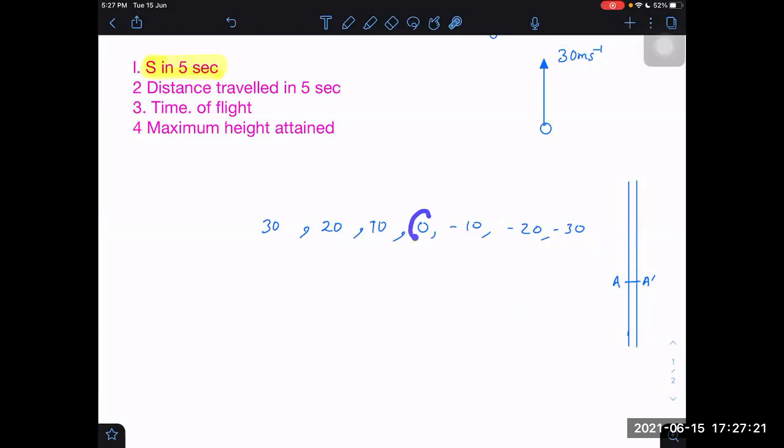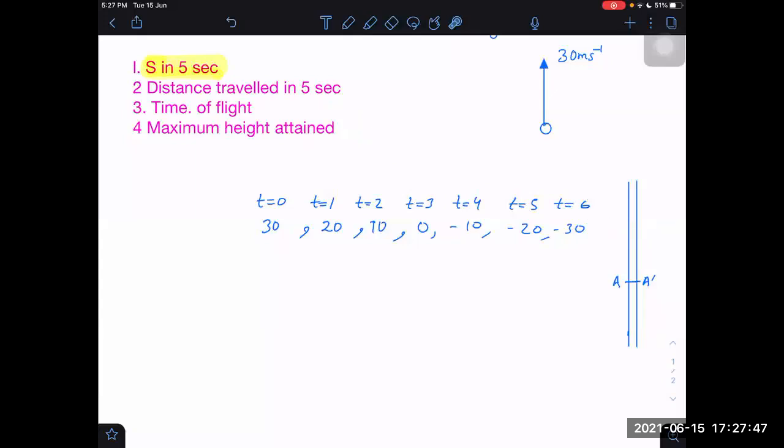Also at maximum height, what is the speed? At maximum height, the speed is 0. So then let me write the time values. This was t equal to 0, t equal to 1, t equal to 2, t equal to 3, t equal to 4, t equal to 5, and t equal to 6. So what is the total time of flight? I can tell quickly, 6 seconds.